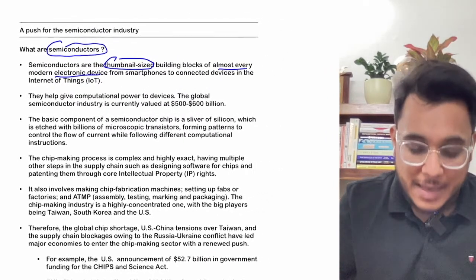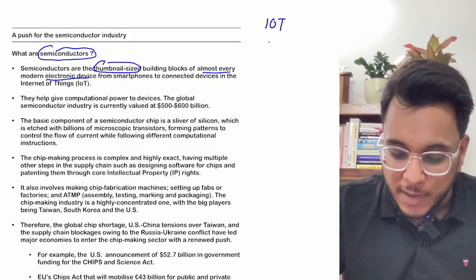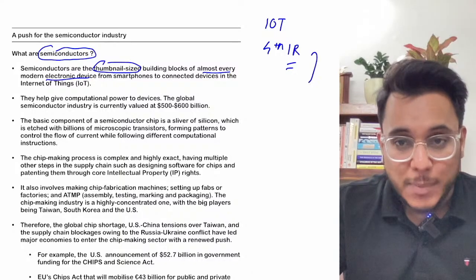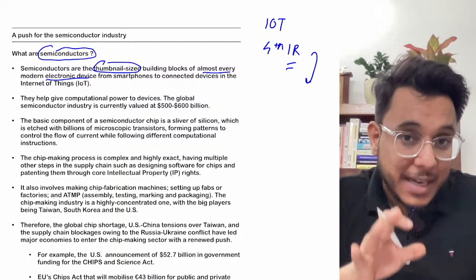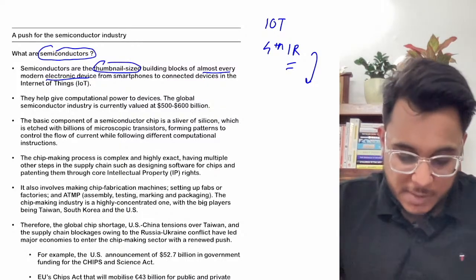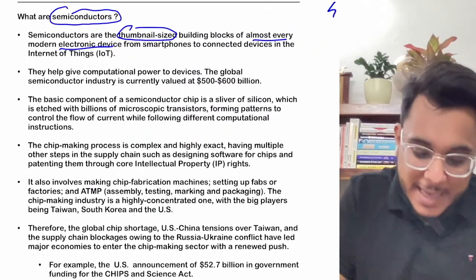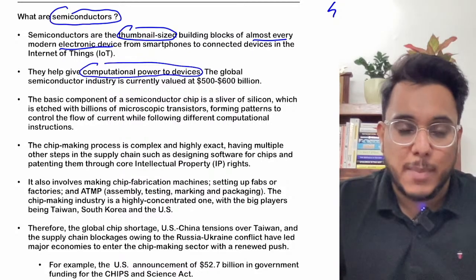Now you see that we are moving towards the internet of things, towards the fourth industrial revolution. In this, we will find a more and more connected world, and as the connected world grows, we need more of these semiconductor chips. These chips give computational power to a device.